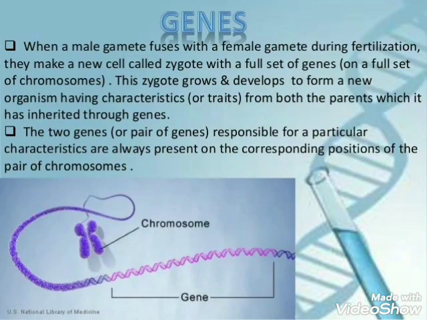The recessive gene small h for blonde hair cannot show its effect in the presence of the dominant gene capital H. Please note that the genes which dominate other genes are called dominant genes, and the genes which get dominated by others are called recessive genes.